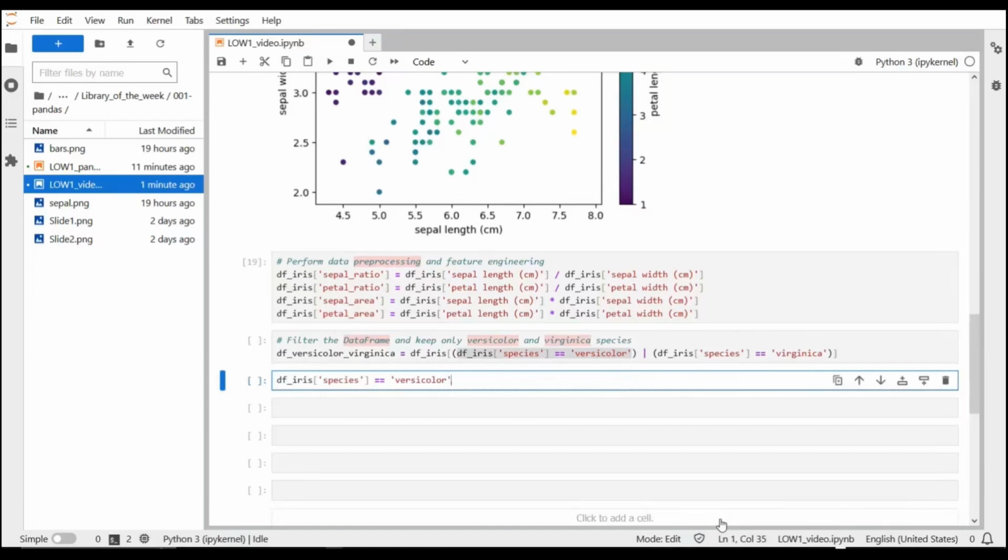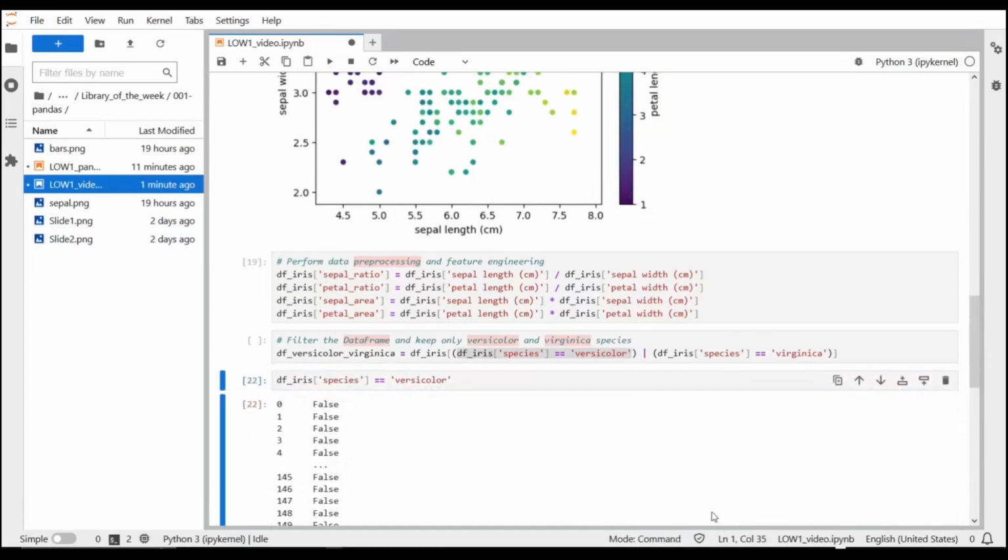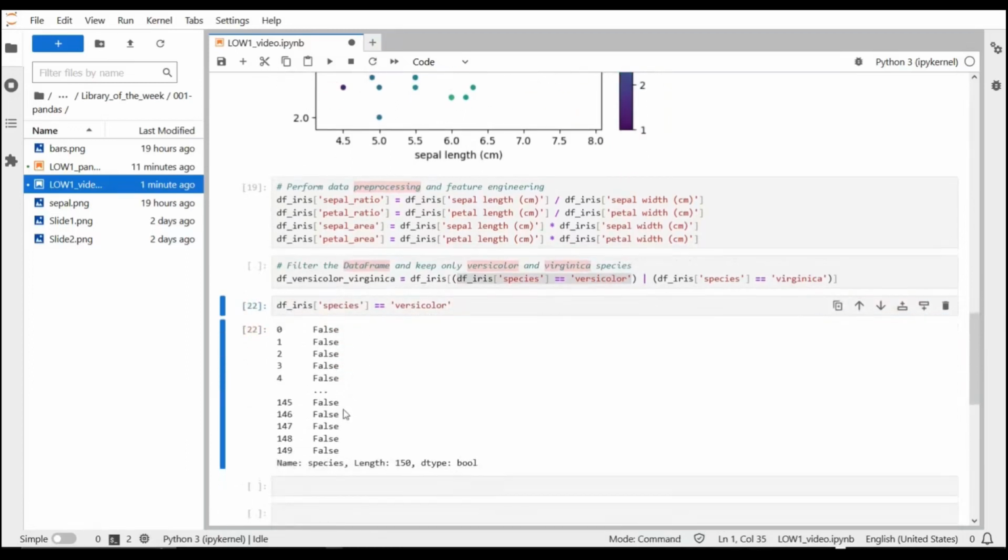If I execute only this part of the code, as you can see, this creates a Pandas series, which is a list of Boolean values, so true or false. It will be true when the line of the Pandas data frame corresponds to the species versicolor, and it will be the same for the species Virginica.